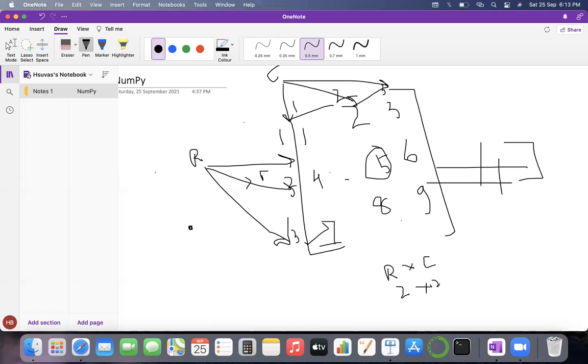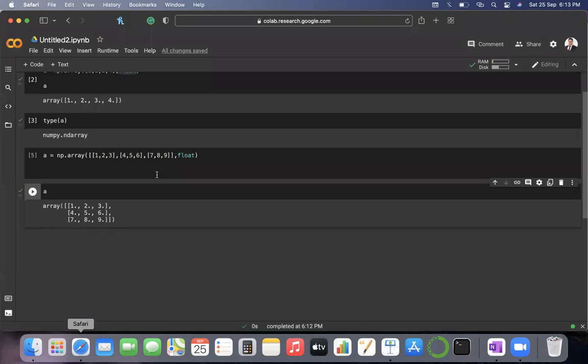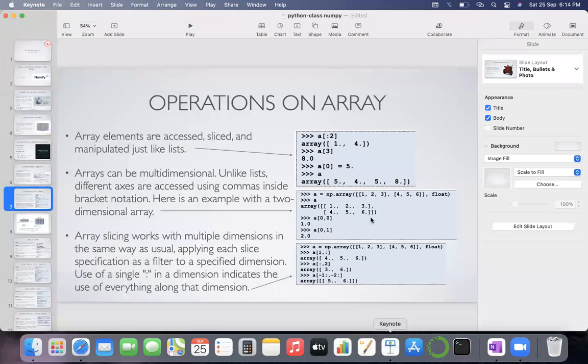So you actually need 2 values to represent one element from this particular matrix. Similarly, if you consider this array also, you only need 2 values to represent it. For example, if I write A[0, 0], you will get the result as the first element, only 1. So that is why, even if you are giving 3 lists, you are getting a two-dimensional array. Is it clear to you now? Or do I need to go through it one more time?